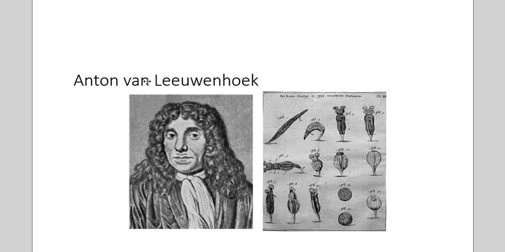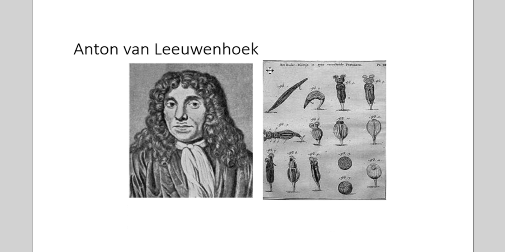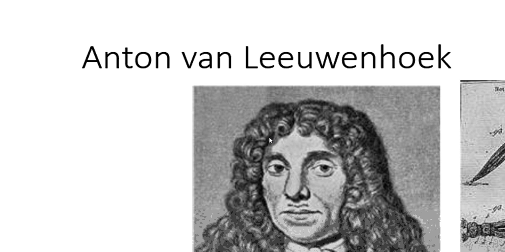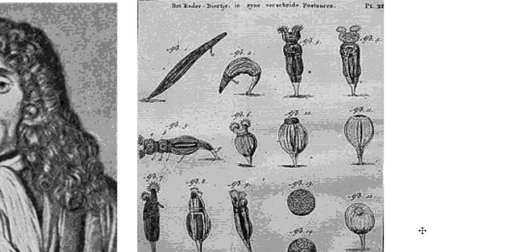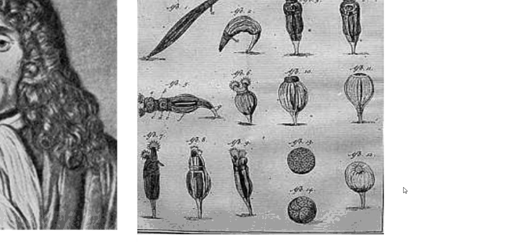And then one after him, called Anton Van Leeuwenhoek, he was the first to see living cells. He observed one-celled organisms like protozoa, and he also observed human red blood cells. There's a picture of Van Leeuwenhoek. No, I would say it's more of a drawing than a picture. And here's some of the stuff that he saw. We'll do a lab in this class where we'll look at some pond water samples, and we'll be able to see some of the fun things that Mr. Van Leeuwenhoek saw. At least hopefully we will.